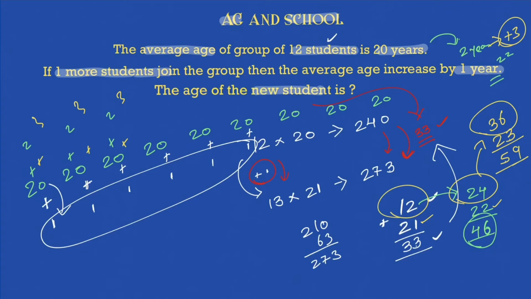Okay, so that's how you have to visualize this. If the average is given as something, distribute that average across all the students. Now if the average increases by a certain amount, which means that certain amount is given by that new guy who came into the group. So what did he give to the rest, and what does he have with him to maintain the average? He will have to come up with some extra, right? So what is that extra he comes up with, along with the average that he has to maintain? That will give me the age of that new student who is joining the group. Okay, we'll see a few more shortcuts after this, but please make sure you know how to visualize such scenarios.